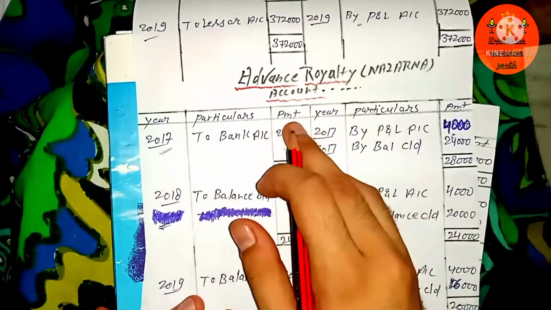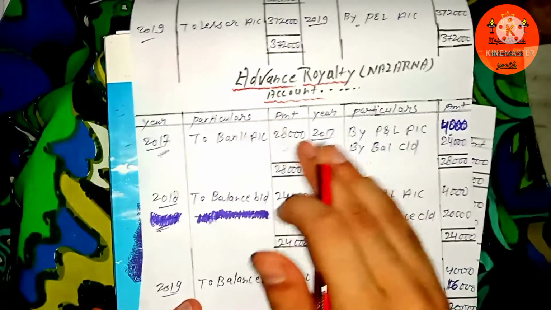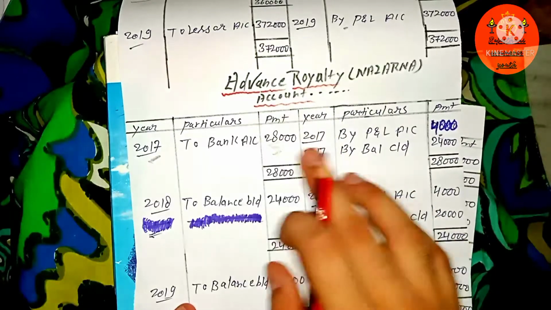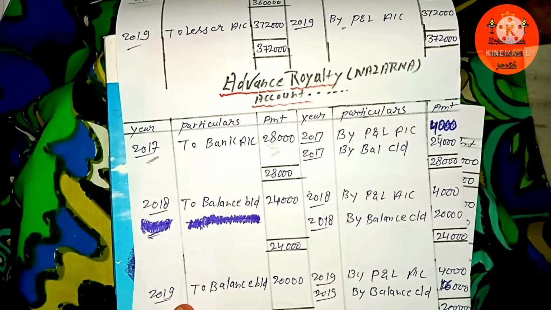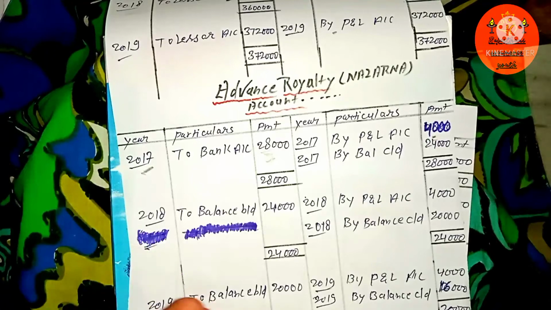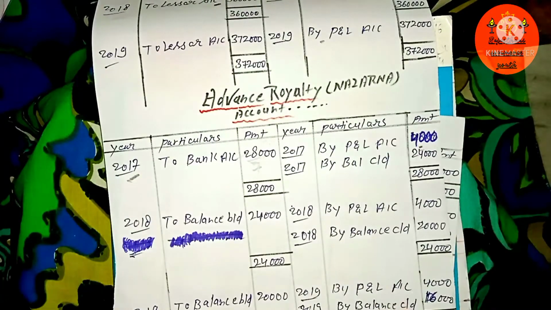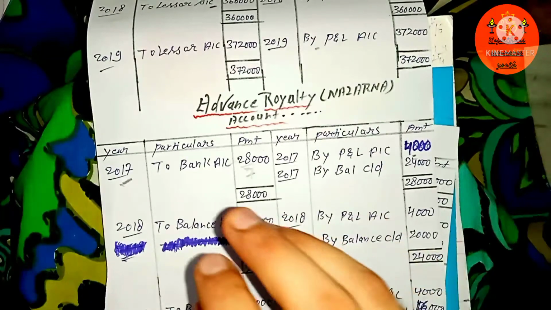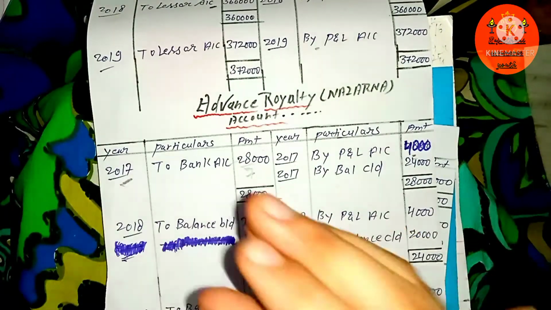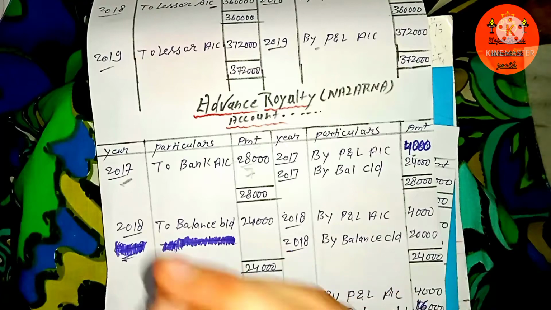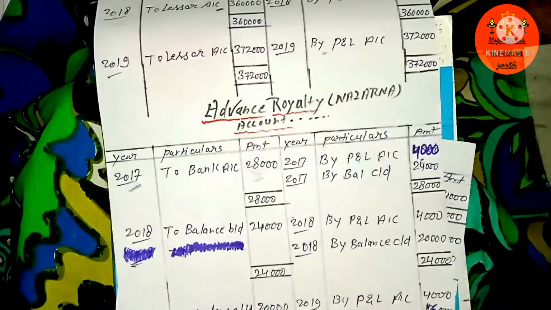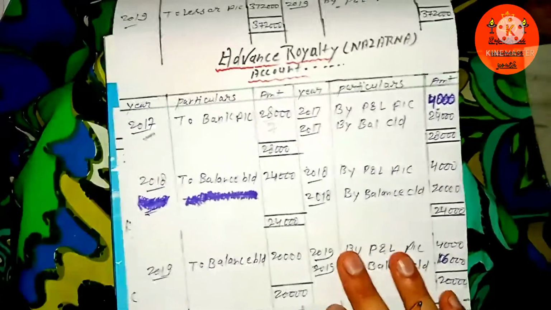The whole amount has been paid in the year 2017, the first year. But in order to return that amount, it is the publisher's own choice to return it by dividing that amount into specific parts for the different years. Like he has decided to return that amount in the first 7 years. So there is no big deal.